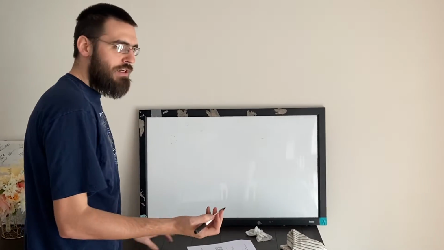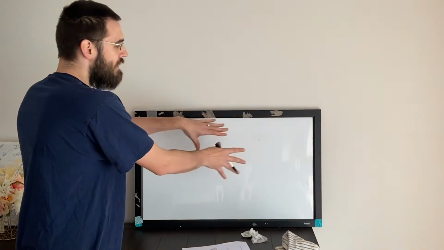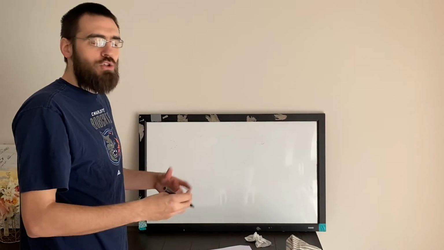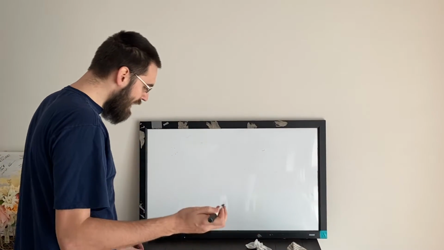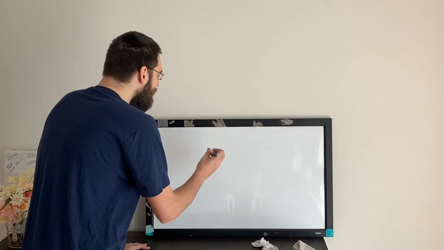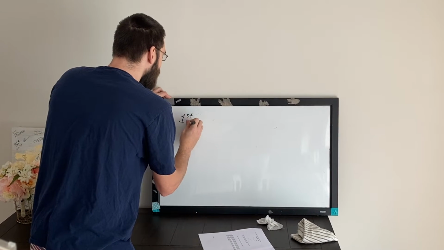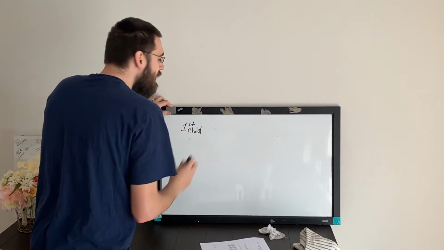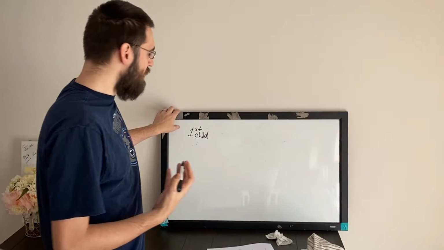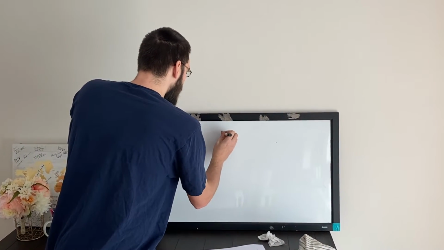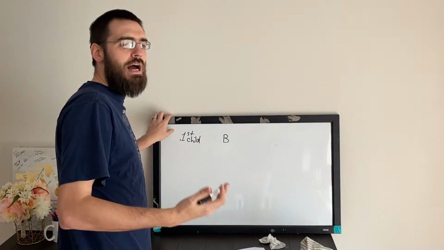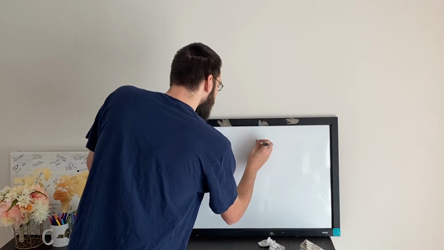So we can draw a tree diagram. Our tree diagram could be going to the side or it could be going up and down. So in this case, I'm just going to draw one going up and down just so we can see it. So the possibilities are, let's talk about the first child right here. First child. Now it could be like my children, where the first child is a boy. Or we have a second option. It could be a girl.